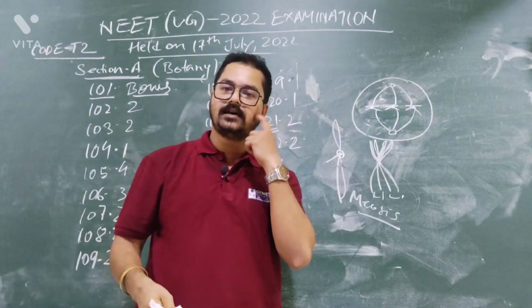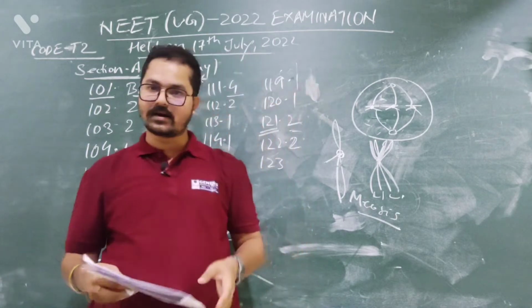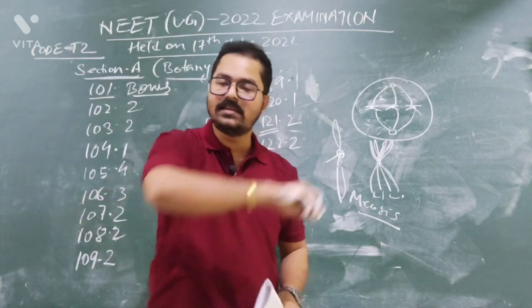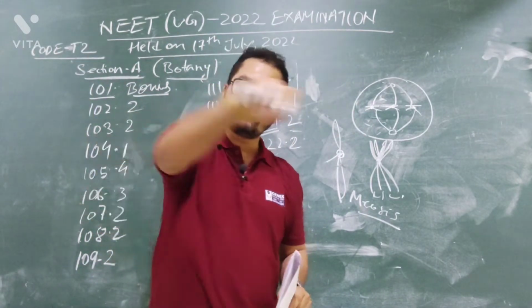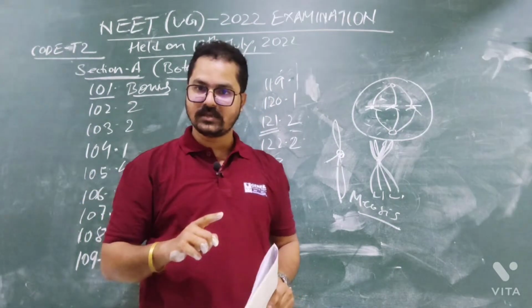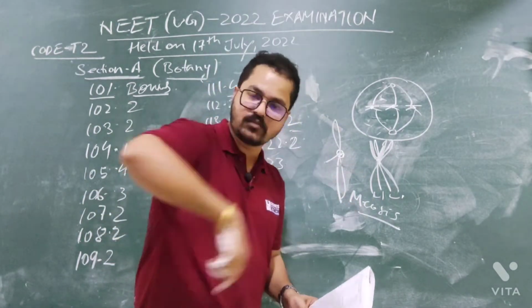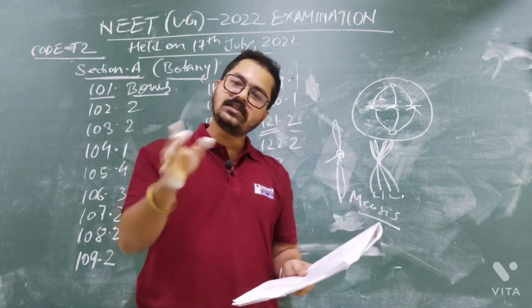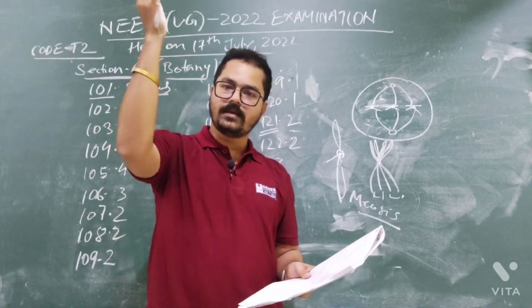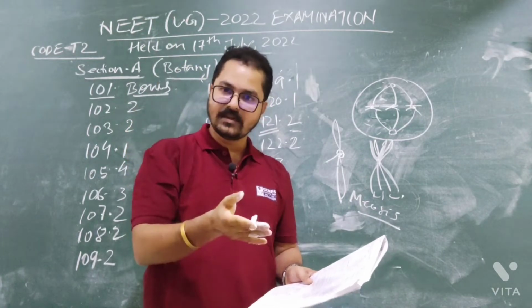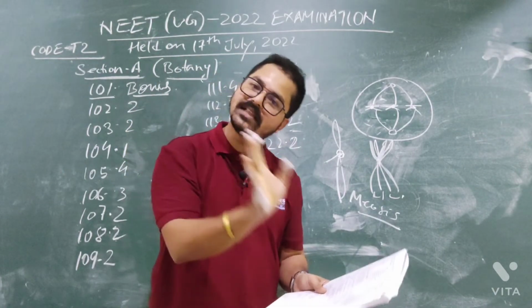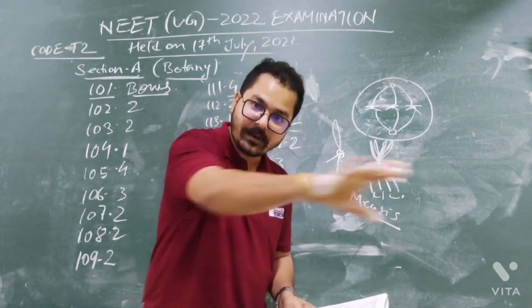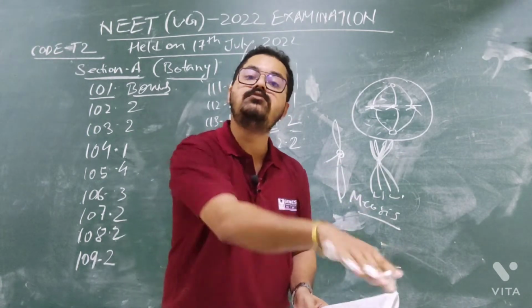Like Kaziranga National Park. This particular forest area is conserved. In that forest, what is found? One-horned rhinoceros. The whole forest is conserved because rhinoceros live there since a very long time. They originated and stayed there only. But what have we done? We have provided protection in their home. So this is in situ conservation.